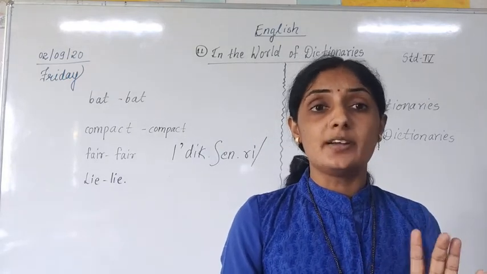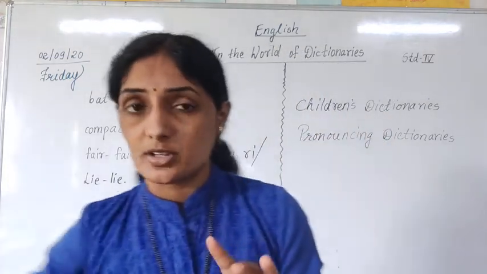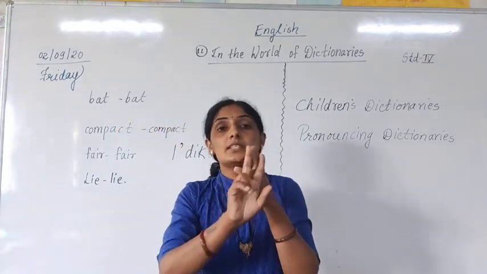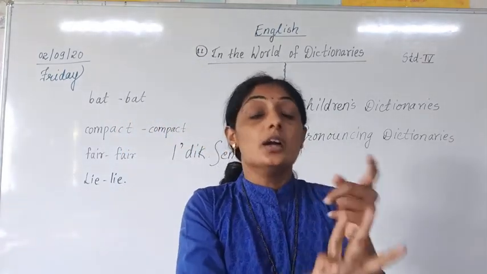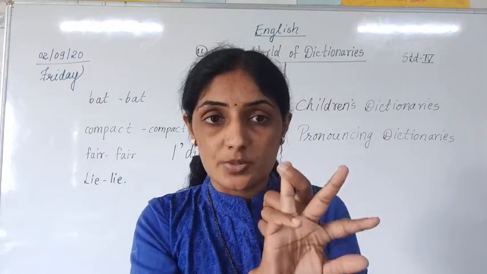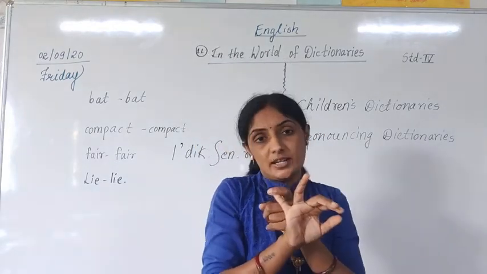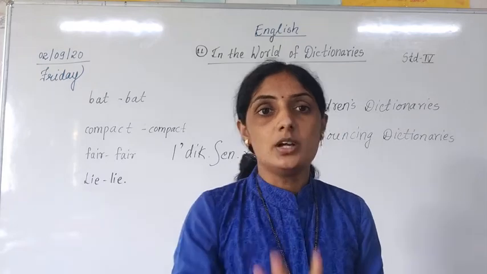Today we studied how many types of dictionaries? We studied 4 types of dictionaries. First one, children's dictionary. Second one, pronouncing dictionaries. Third one, dictionaries of synonyms. And fourth one, visual dictionaries. We studied 4 types of dictionaries.